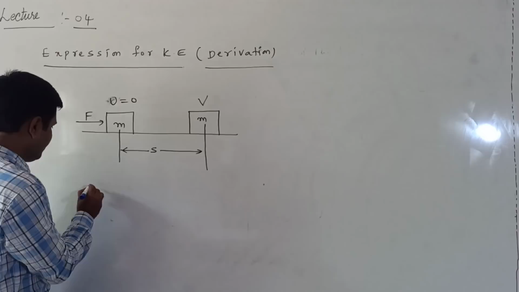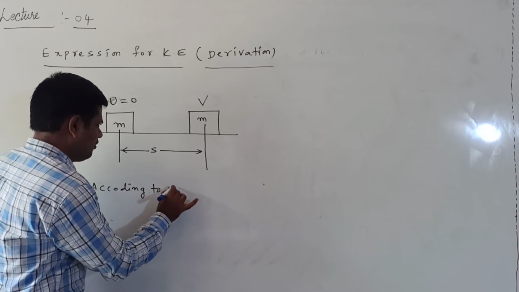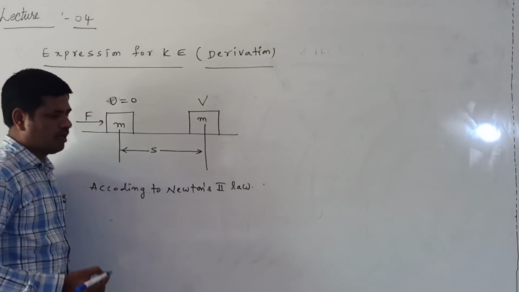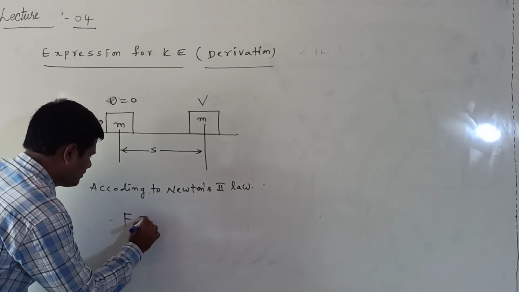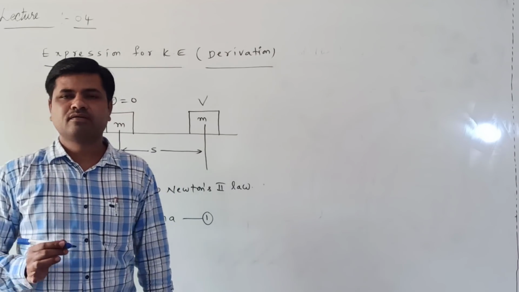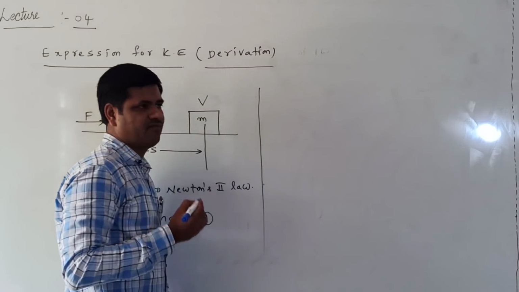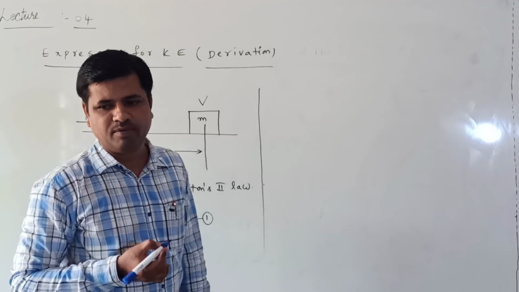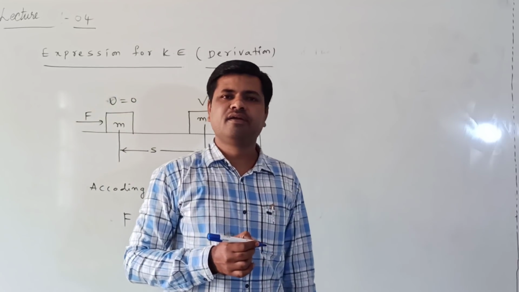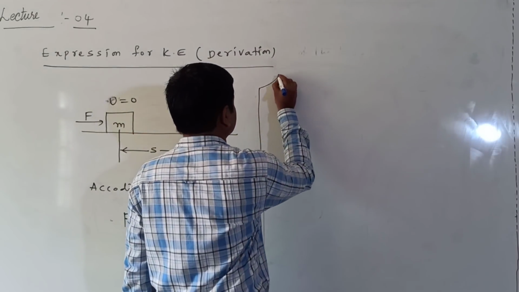According to Newton's second law, F is equal to ma. We write this as equation number 1. Now from the kinematic equations, or equations of motion, we know that v is equal to u plus at, s is equal to ut plus half at square, v square minus u square is equal to 2as, and Sn is equal to u plus a into n minus half. These are called the equations of motion.